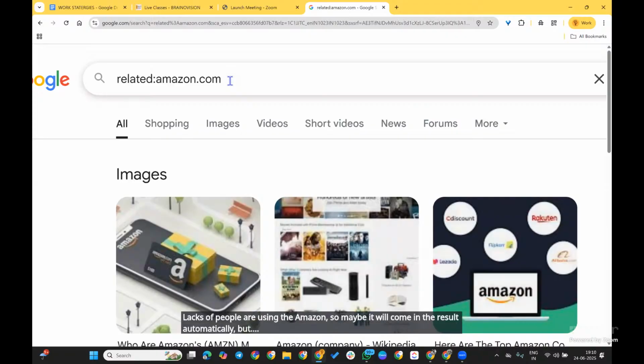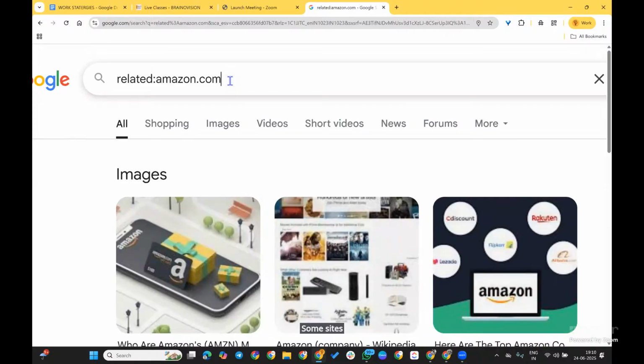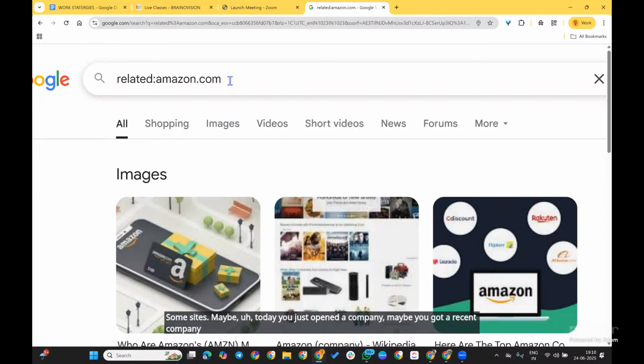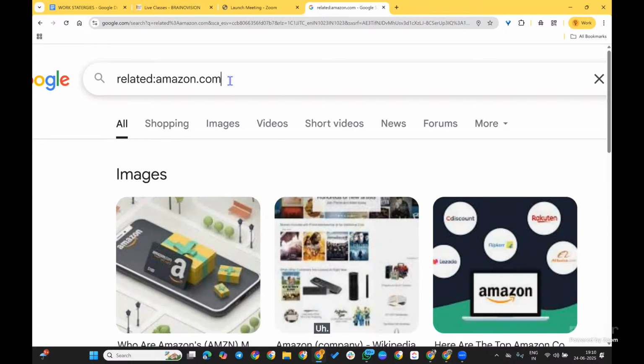But for some sites, maybe you just opened a company today, or got a recent company address, like the latest companies and recent startups, their names are not popular in Google. If you want all the sites related to those instantly, you can use this search.